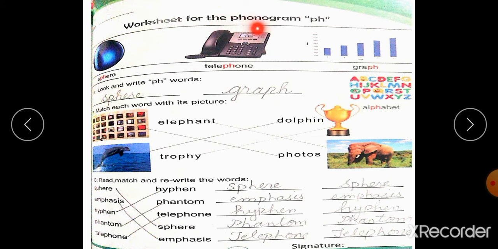Worksheet for the phonogram F. There are words in which the sound of F is used, like sphere, telephone, graph. Look and write F words like sphere, graph. Match each word with its picture. I have matched the words with pictures. Read, match and write the words. I have matched the same words and rewritten them in these blanks.